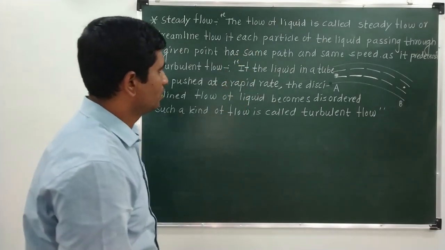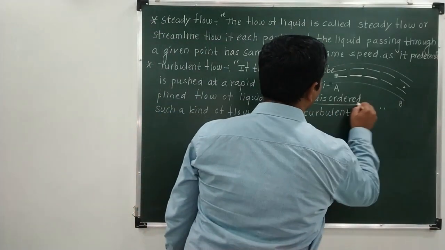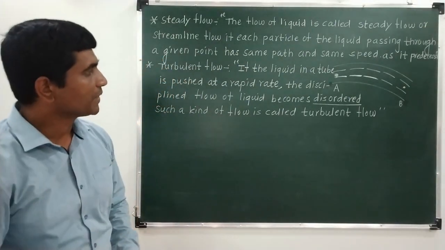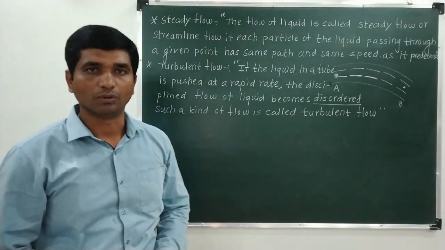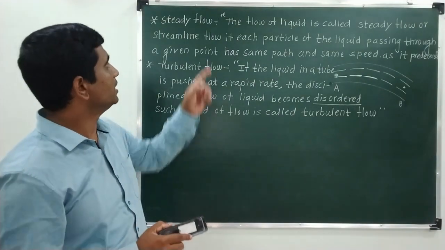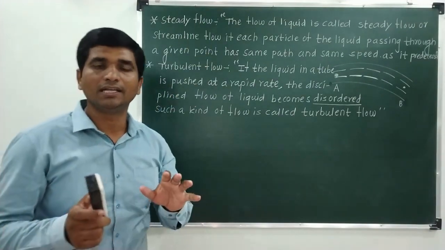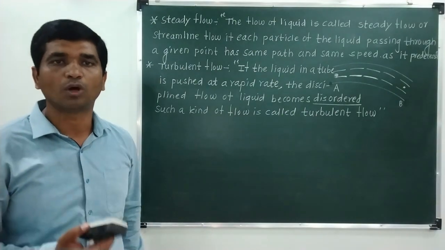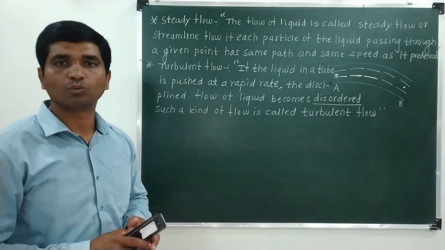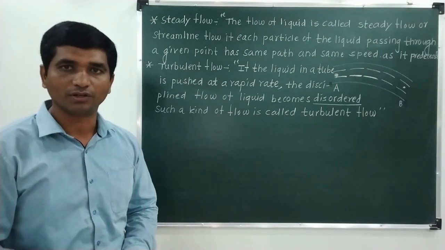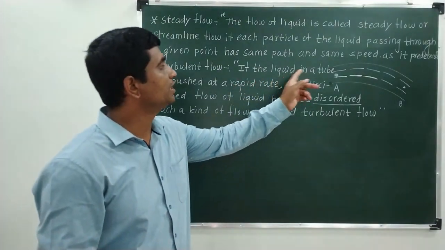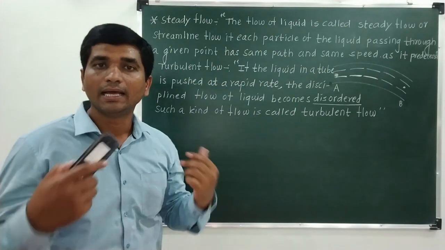So you can note down one thing over here, that a turbulent flow is a kind of disordered flow. In steady flow we assumed that the liquid was traveling with a very small velocity. Here in this case, liquid is not traveling with a small velocity, because the liquid is pushed inside a tube at a very rapid rate.